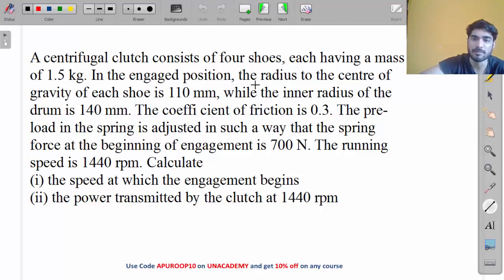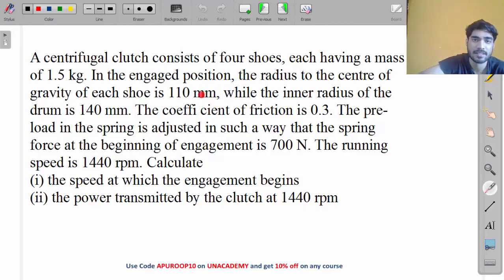Read this problem and try to solve it, my friend. A centrifugal clutch consists of 4 shoes, each having a mass of 1.5 kg. M is 1.5 kg. In the engaged position, radius of center of gravity of each shoe is 110 mm.